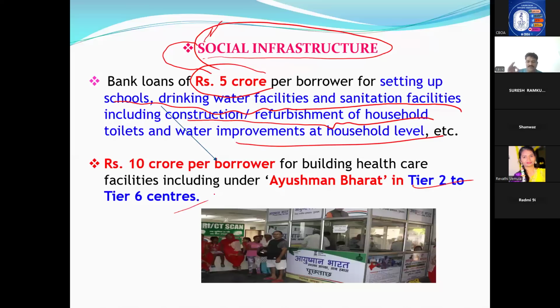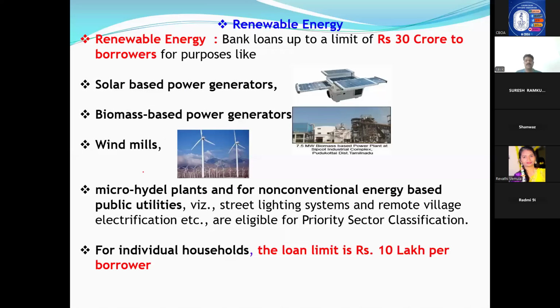In those areas, if anybody starts a hospital under Ayushman Bharat, you can give 10 crores and this will be classified under priority. Again, I'm repeating: general social infrastructure means the answer is 5 crore. If they ask under Ayushman Bharat, in tier 2 to tier 6 centers, if somebody puts up a healthcare unit, how much finance can be classified as priority? 10 crore. Okay. Now, renewable energy.